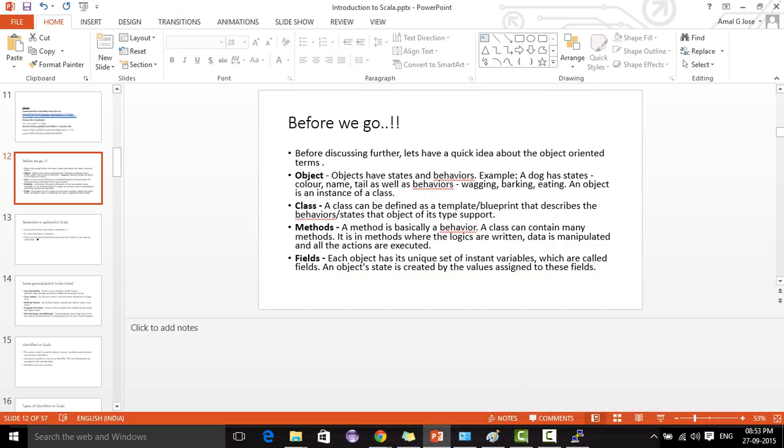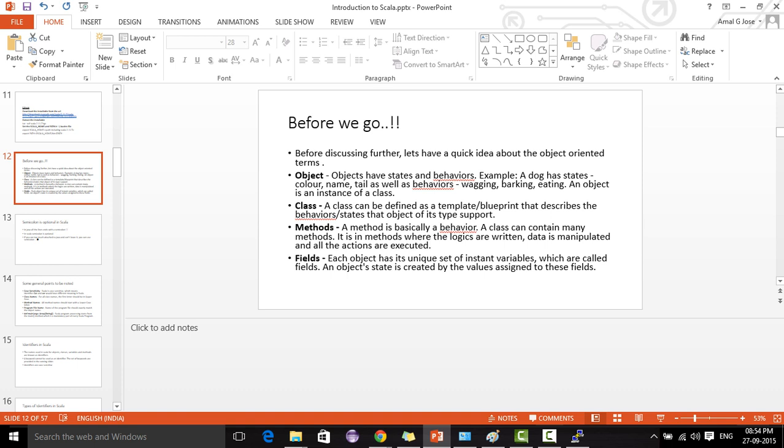Before programming in Scala, you should have basic knowledge of object-oriented concepts: what is an object, what is a class, what are methods, and what are fields. If you know any object-oriented programming language, you will already be aware of these things, but we are covering them so that we are clear before programming. An object is something which has states and behaviors.